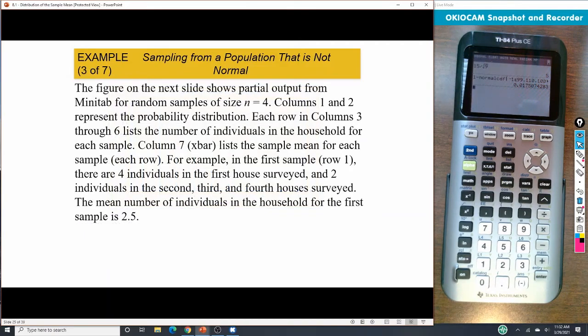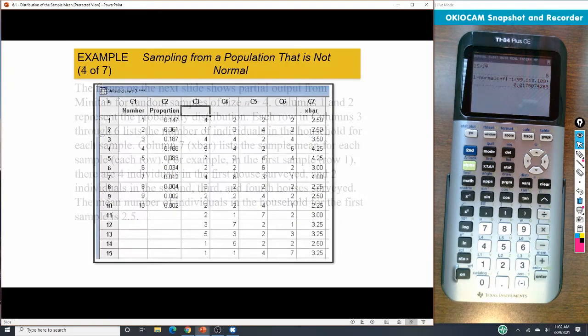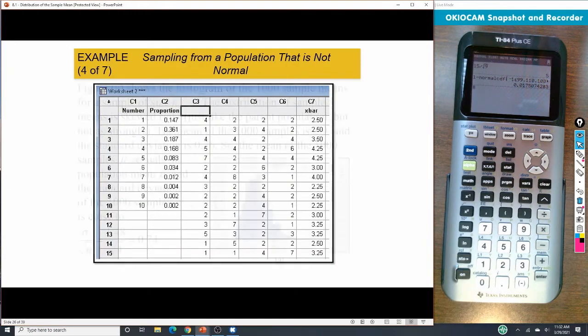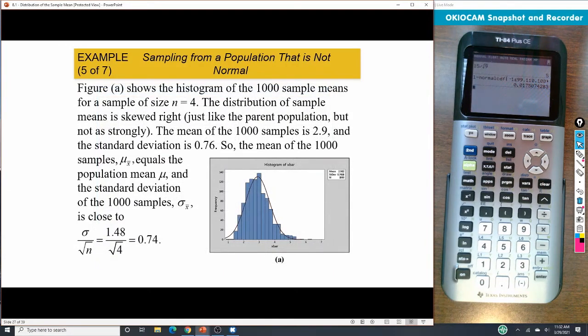Now, if we work some of this out and let the computer do some things for us, we would see certain results. For the first one, they do different sizes of n. So n is 4 in this example, and they calculate all those pieces, and we see that everything still matches the formulas that we had a moment ago, using our sigma over square root of n, and also our mu being mu.